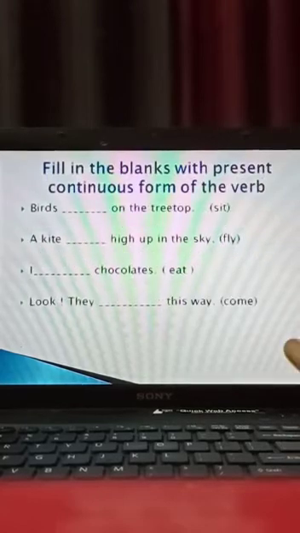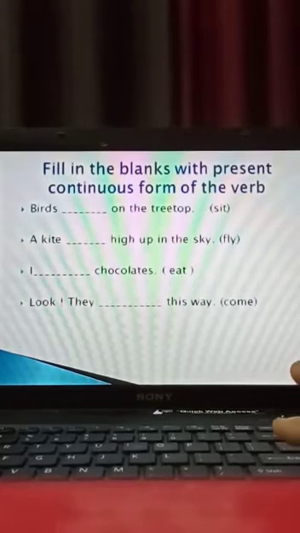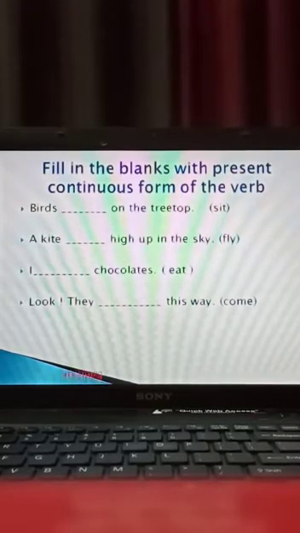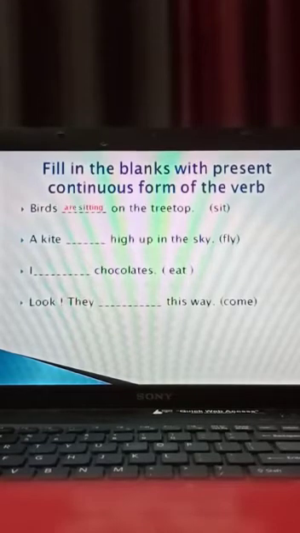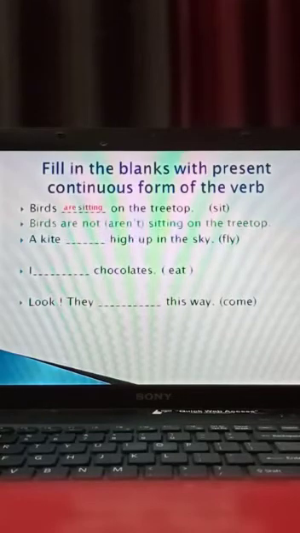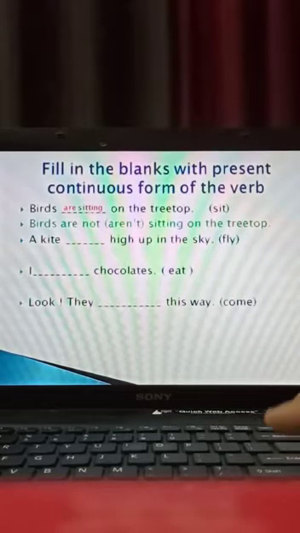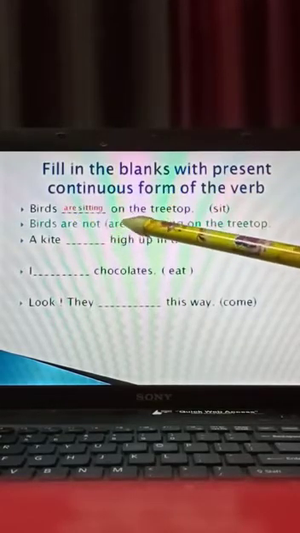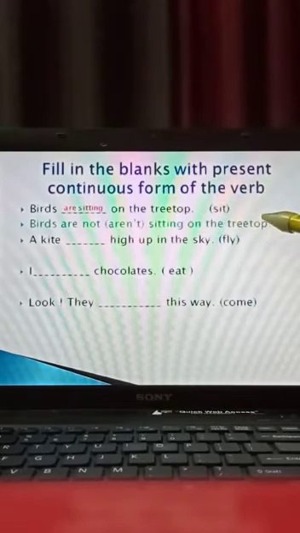Now let's do some exercises. How to use present continuous tense in these blanks. See, birds on the tree. Here birds is plural. And what are you supposed to write here? Birds are sitting on the treetop. Now, children, side by side we will do negative sentences also. How will we form a negative sentence? Birds are not. We are writing the contraction form of the verb. What is the short form of are not? It is aren't. Birds aren't sitting on the treetop.